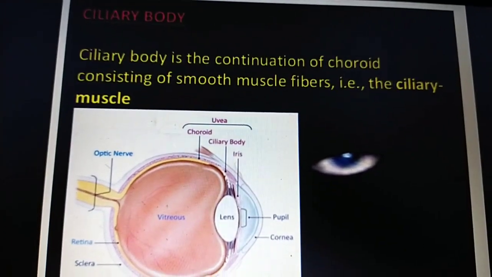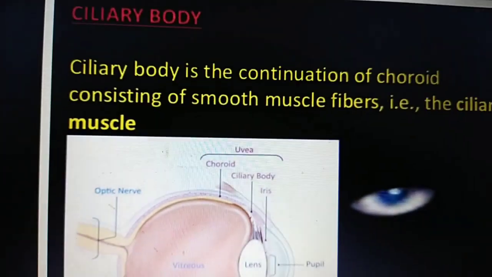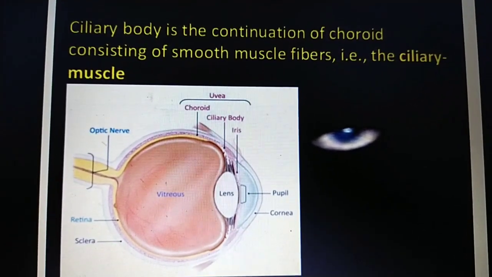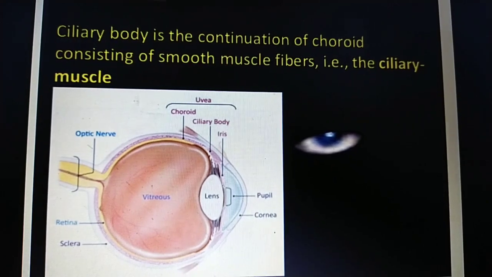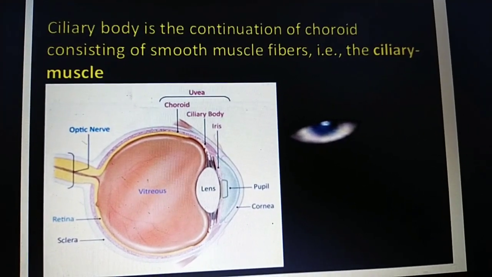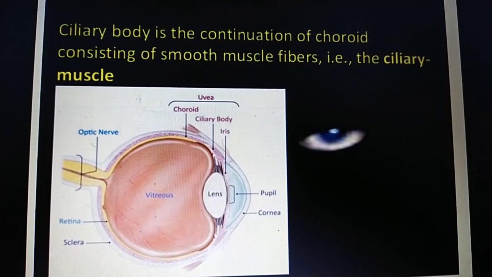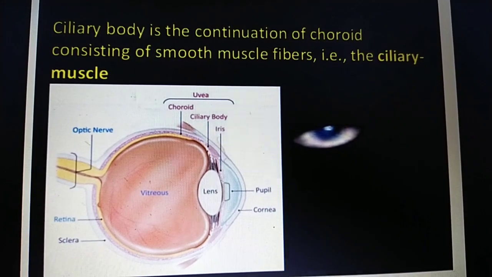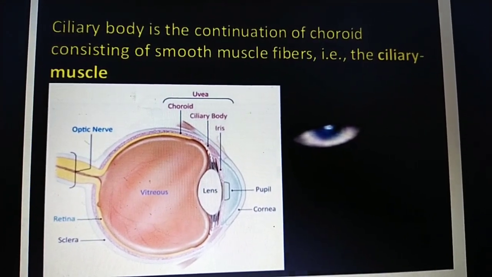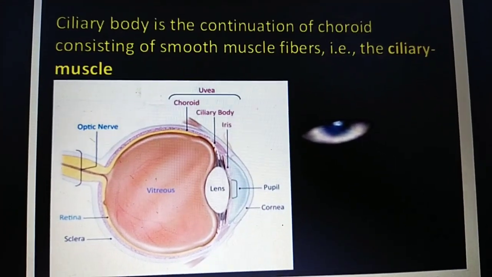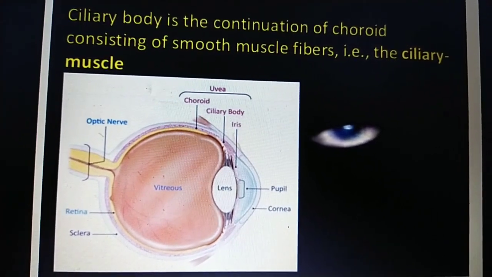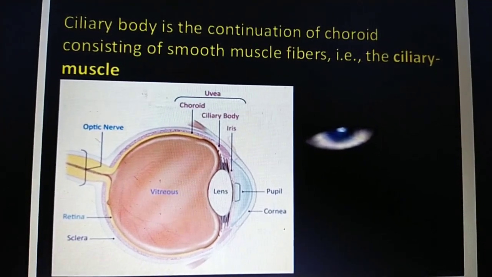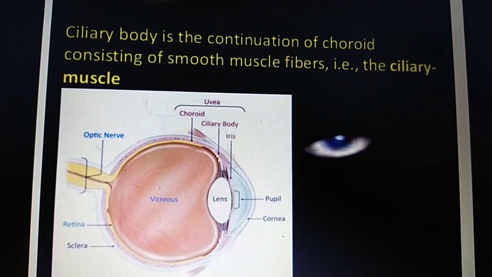Now we can go to the ciliary body. The ciliary body comes under the middle layer, the vascular layer, and the iris also comes under the vascular layer. The ciliary body, iris and choroid together are called the uveal tract. The ciliary body is continuous with the choroid and consists of smooth muscle fibers, the ciliary muscle.